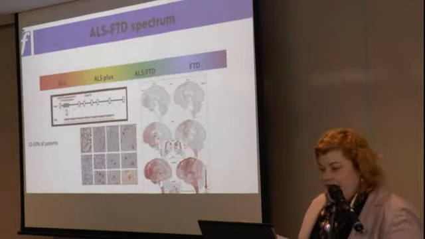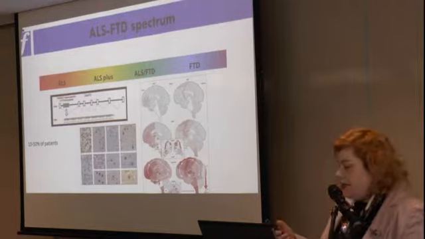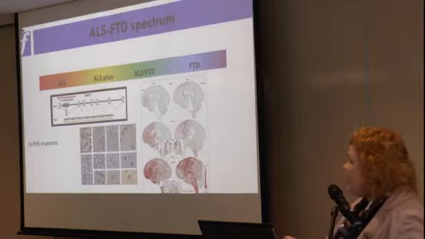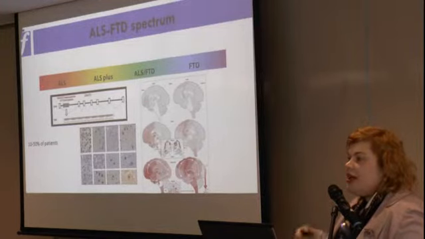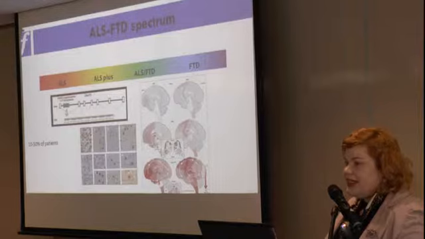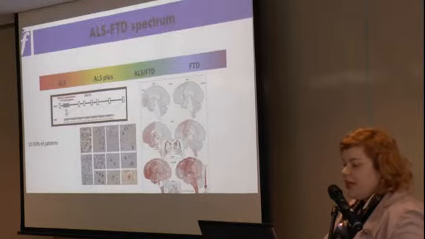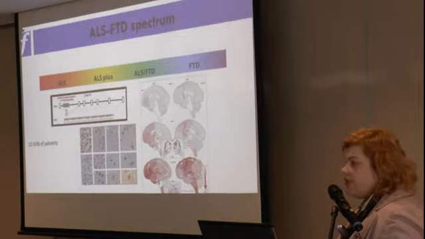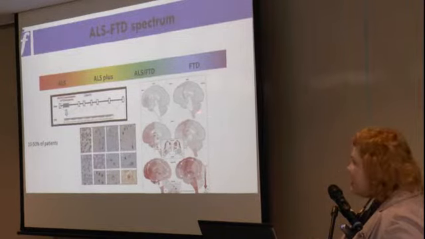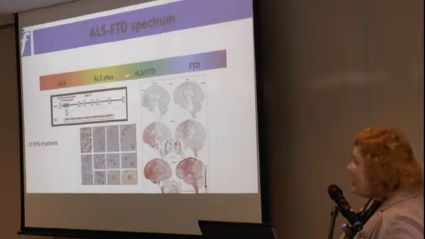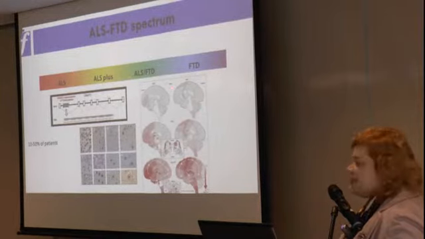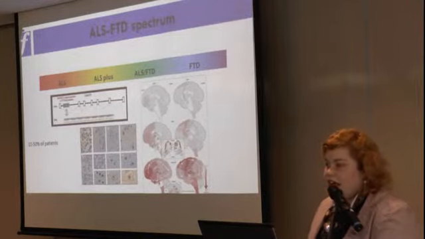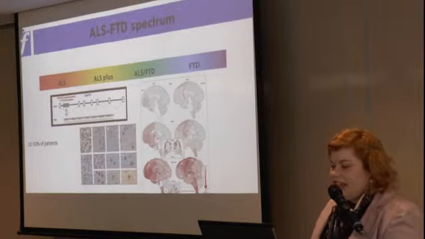So what do we mean by ALS FTD? Well, essentially, what we're learning more and more is there's a spectrum of disease. So at one end, we've got ALS, which is MND, so patients present with muscle weakness, bulbar palsy. But what we're learning is more and more patients also develop cognitive change. So at the other end of the spectrum, we've got frontotemporal dementia, and then there's a mixture of patients in the middle that have ALS, FTD, and then what we call ALS plus, which are patients with cognitive and behavioural change that doesn't meet the criteria for the diagnosis of ALS, FTD.